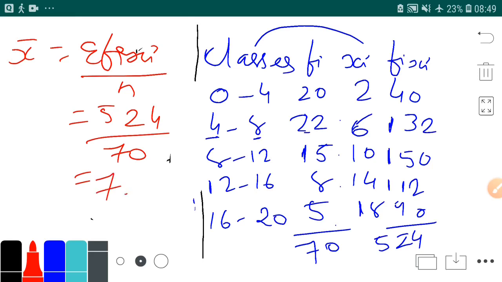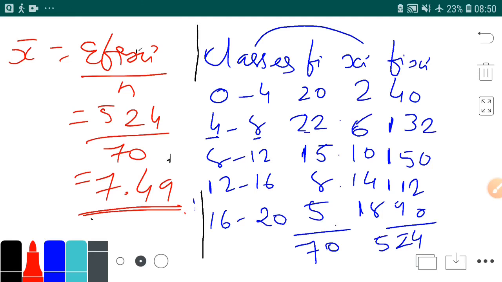It's 7.49. Okay, so this is your sum. Now let's do almost the same sum, so that we can learn this less than formula by heart.